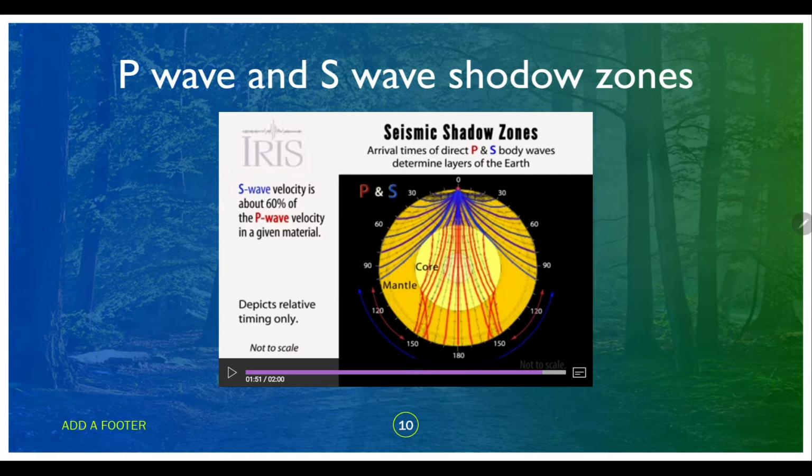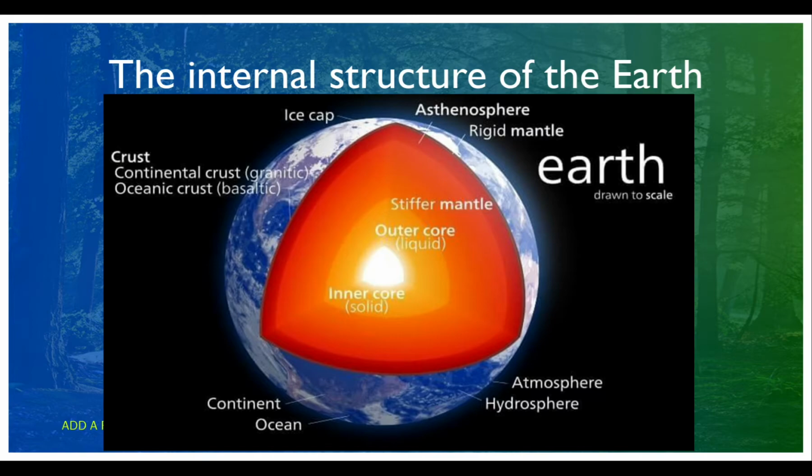So, this clearly explains the path traveled by P waves and S waves, which creates the P wave shadow zone and S wave shadow zone, and helps us to map the interior of the earth. So, this is what the interior of the earth looks like. The inner core is a solid where we have Ni and Fe, nife, you know this. Then the outer core is liquid. Then we have the mantle, solid, and the crust.